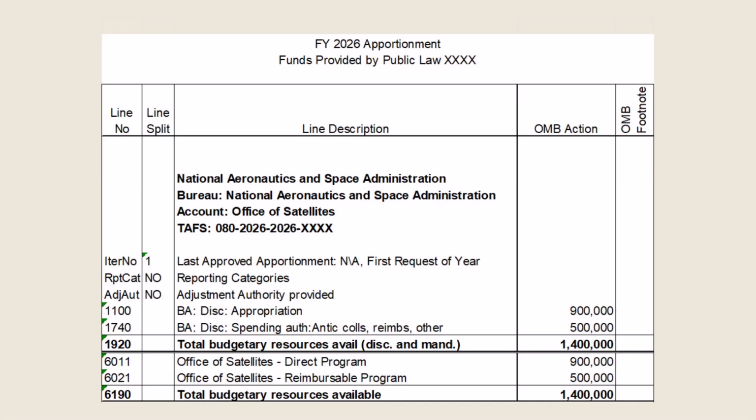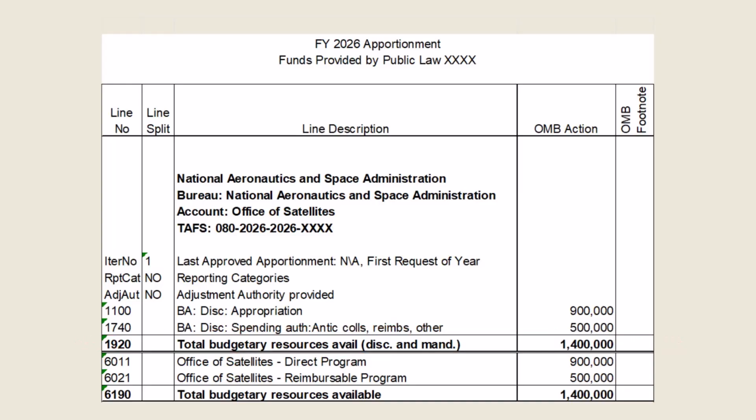All right, because I'm a visual learner, I just want to show everybody, this is what an SF-132 or apportionment schedule looks like. Now, this is completely fake. I made it up myself because there's no such thing as the Office of Satellites. You'll see here, this is where you'd see the apportionment data. You'd see the TAFS, this is NASA, you see the Bureau, and then we'll see the iteration. This is our first one. And here on this particular line, you can see budget authority. It's discretionary, it's appropriation. Now we have budget authority, spending authority, anticipated collections, reimbursements. Great stuff. And that's our total budgetary resources available for the entire year.